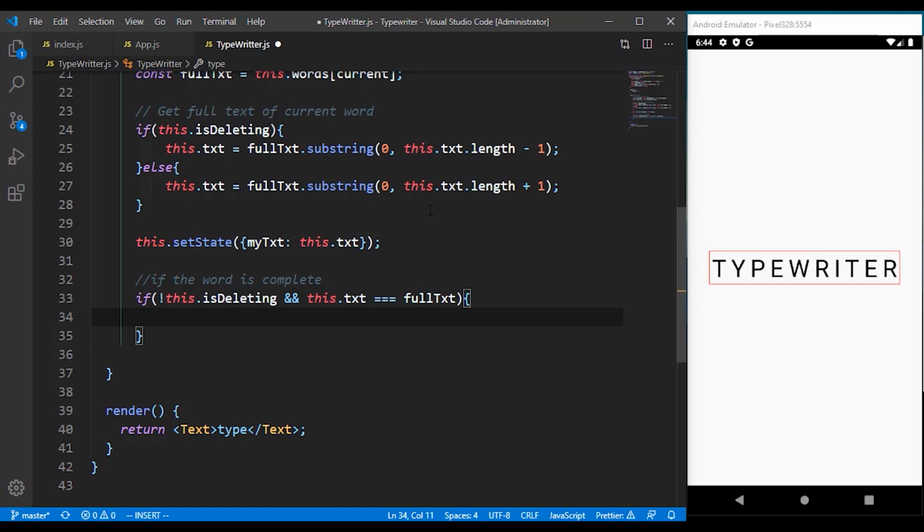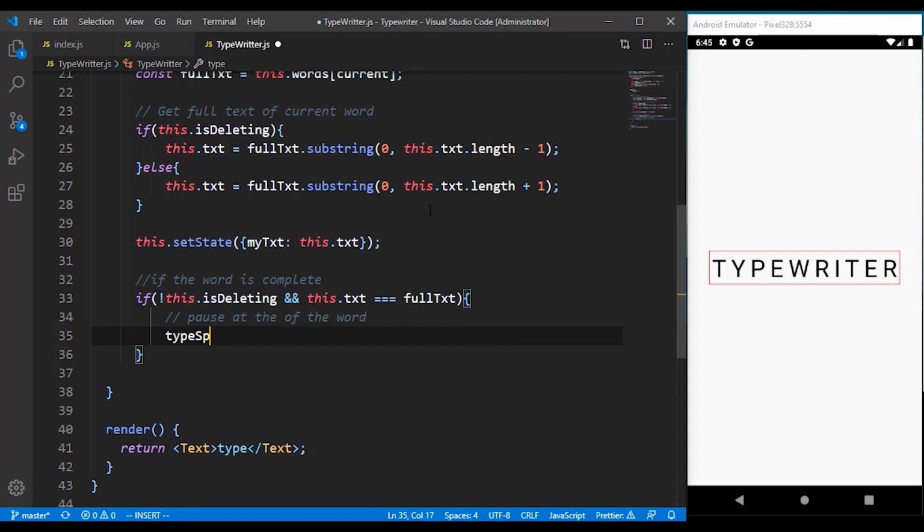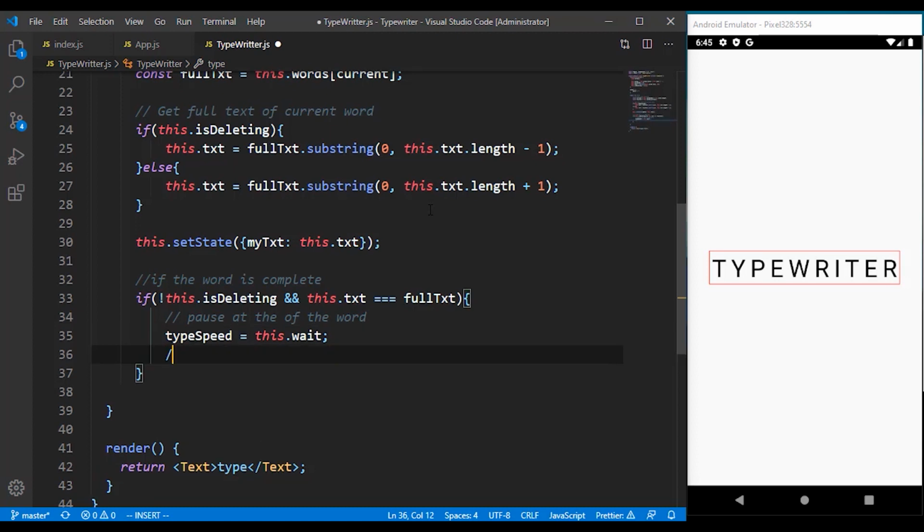So all we have to do is to pause it. First thing is to pause at the end of the word. So we have to reset our type speed to this dot wait, because we want it to be a little bit slow at the end of the word. Then we have to set the delete to true, and then we can now delete.